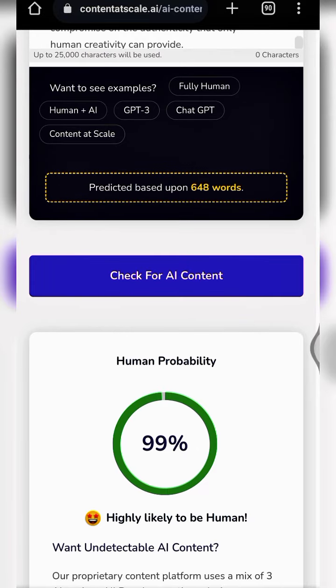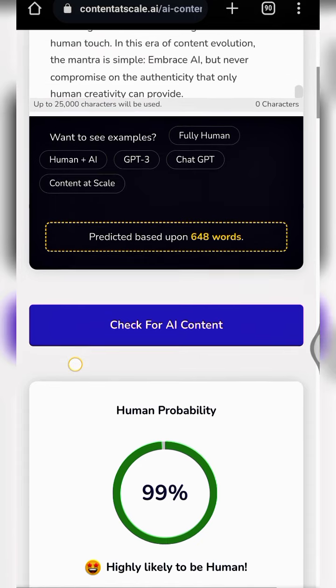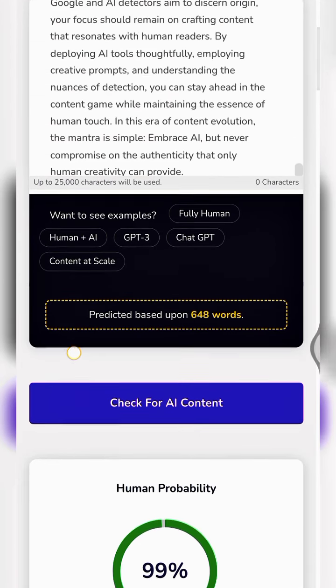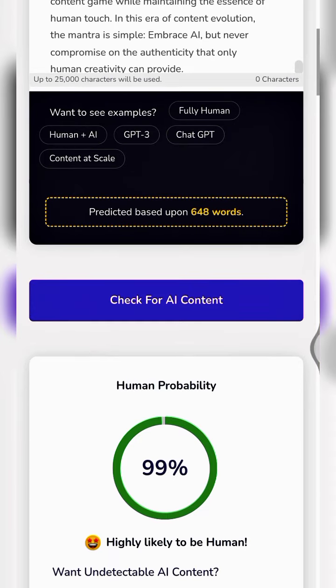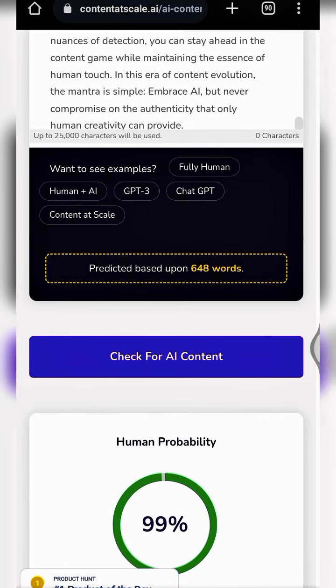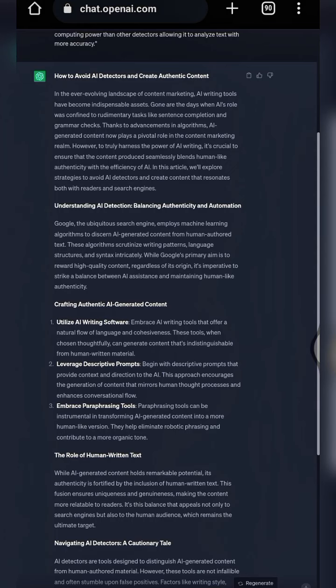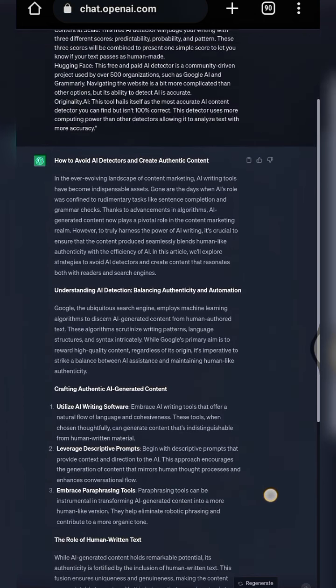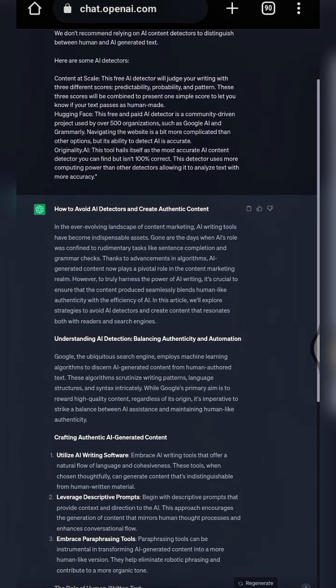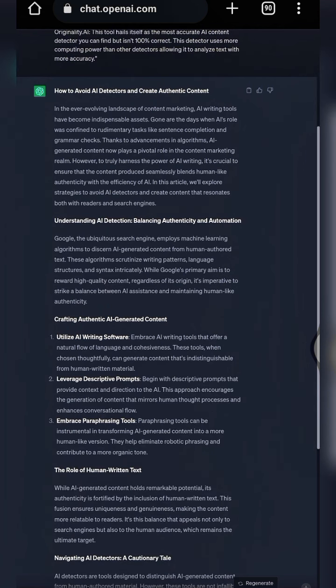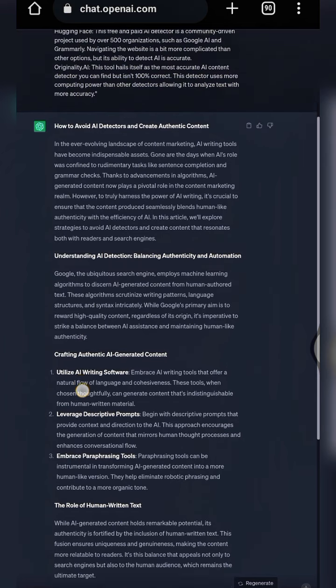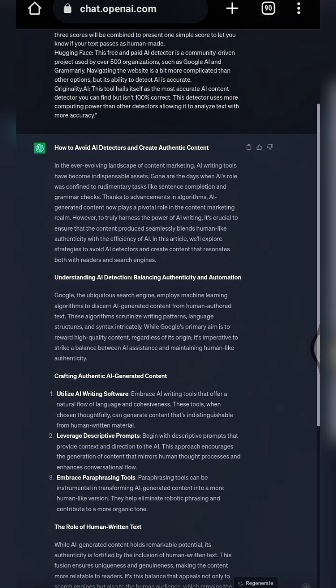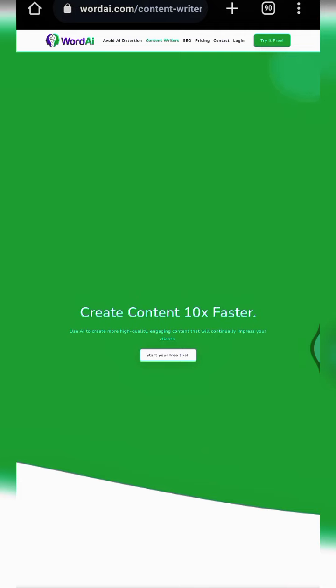I was really frustrated then, because I only had little idea about the article that I wanted to write. But I can't just give up, so I had to do some research, and I came across a wonderful platform. Even if you don't copy an article online to give as a baseline for ChatGPT, if you just input, write an article with the title, how to avoid AI detectors, and ChatGPT generates an article for you, you can simply copy the article and come down to this platform right here. It's called Word AI.